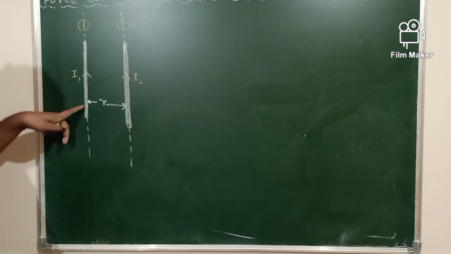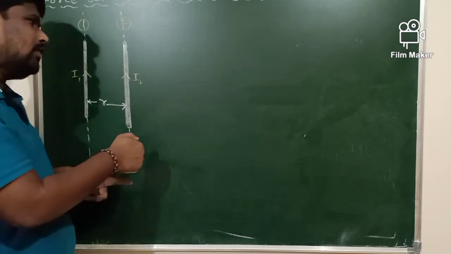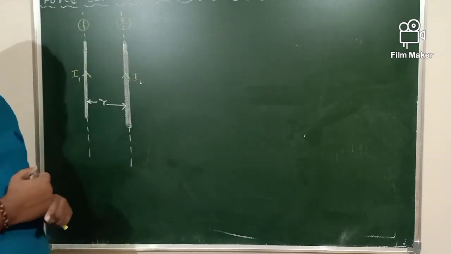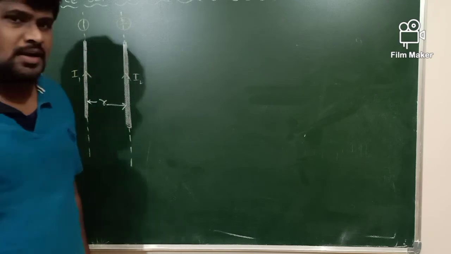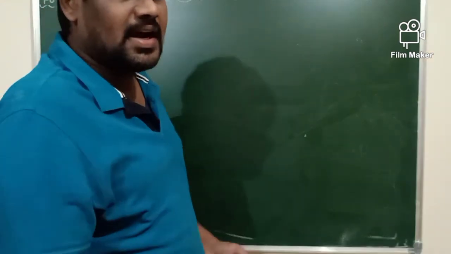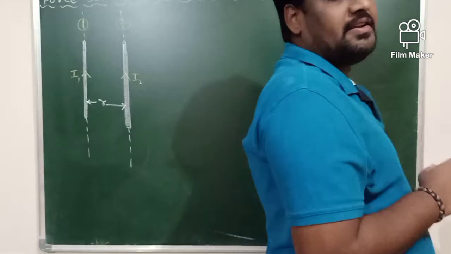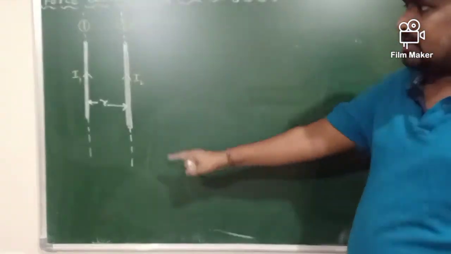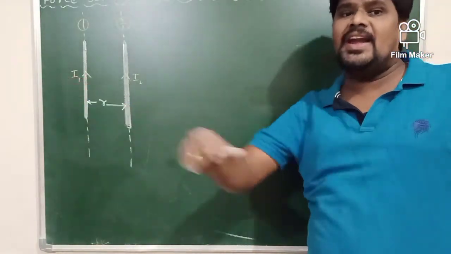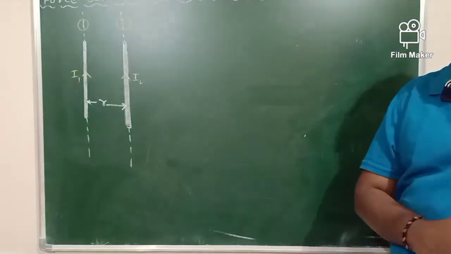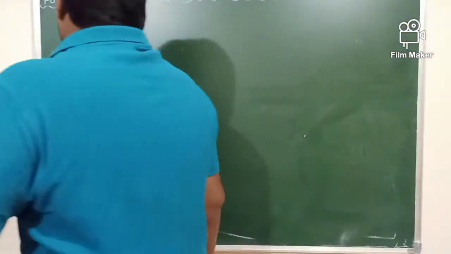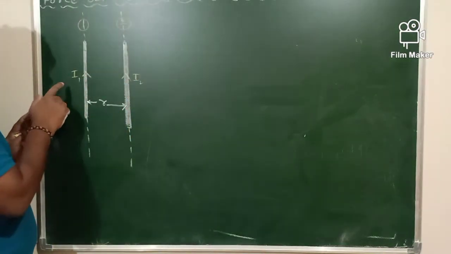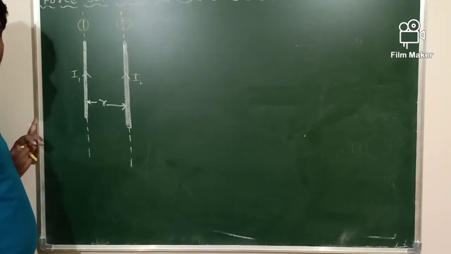That means conductor 2, the second conductor, is experiencing the magnetic force because it is present within the magnetic field produced by the first conductor.